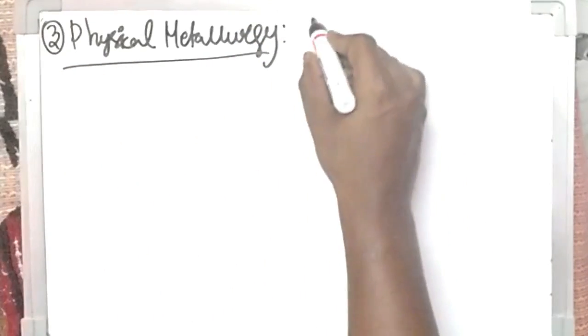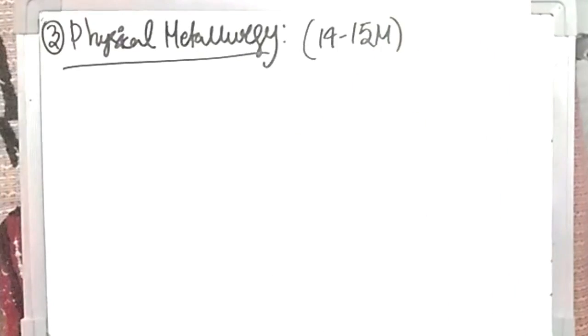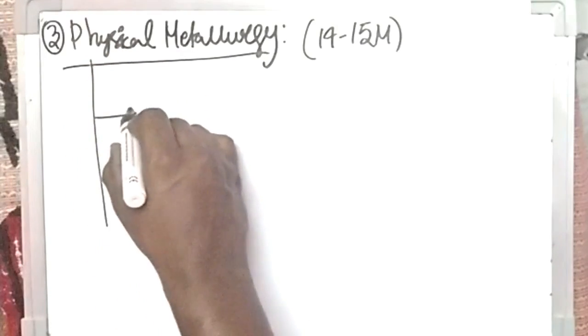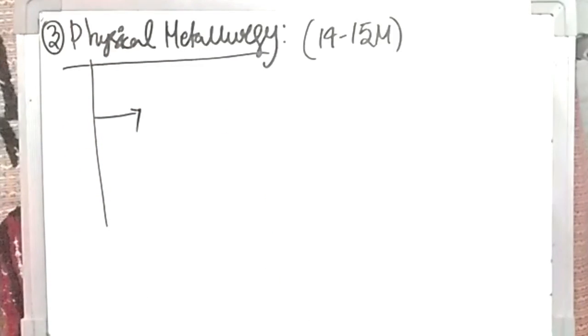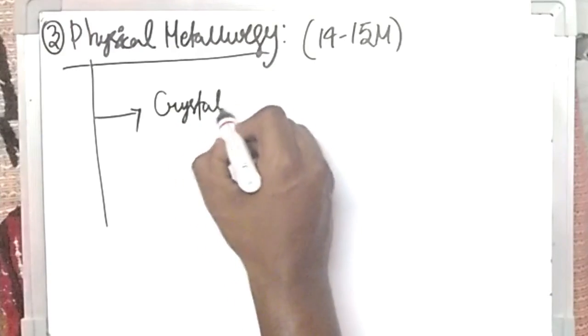Again, this topic also comes for about 14 to 15 marks. The topics in physical metallurgy, the first and important one, is crystal structures.